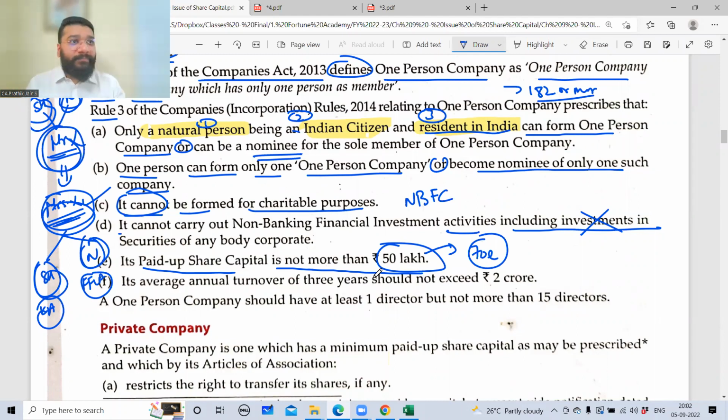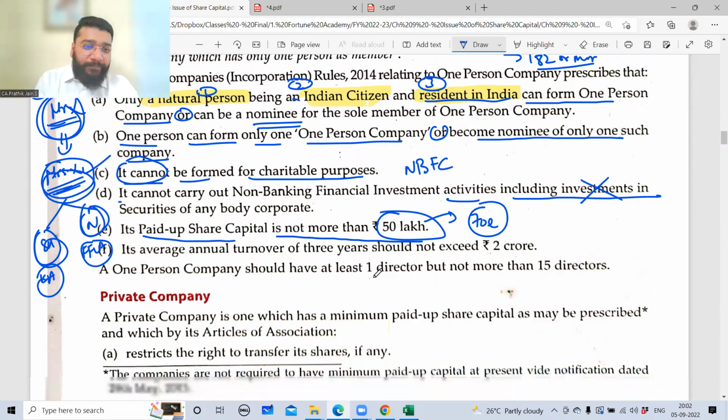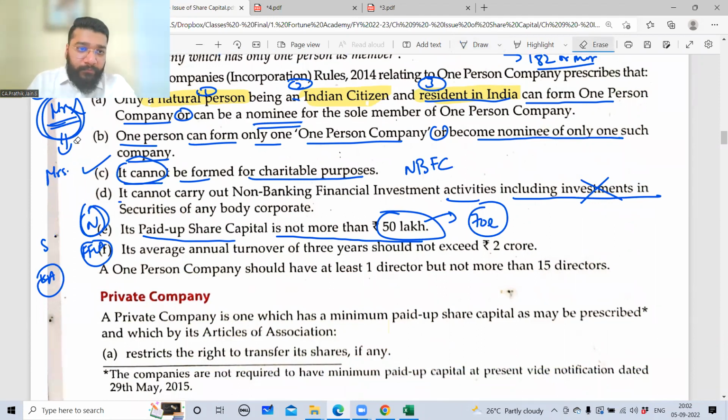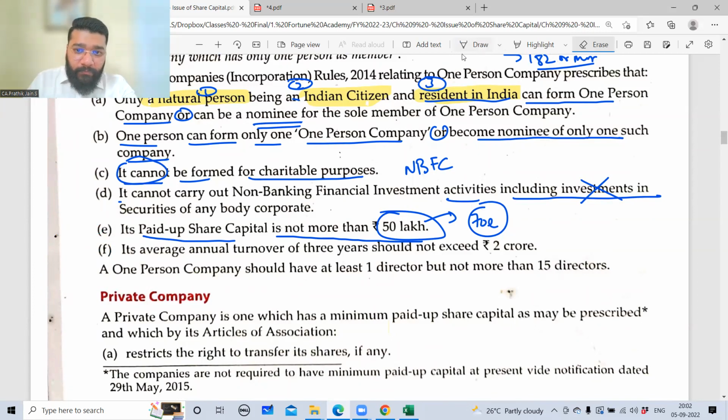So we need to register once again. You have to do the transferring process, whatever process is given in law. We're not discussing the process in detail, but I'm just telling you, for an OPC, the maximum paid up capital is only 50 lakh. Am I clear with this point? Any doubts here, please? Online people, any doubts here? No, sir.